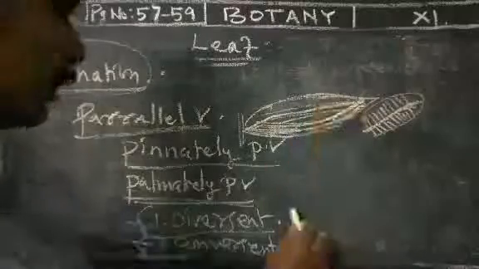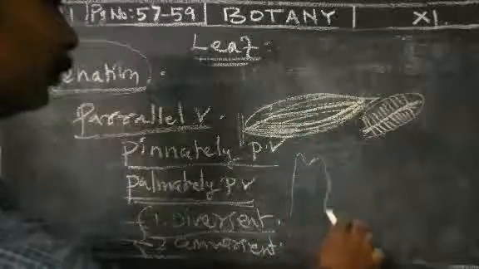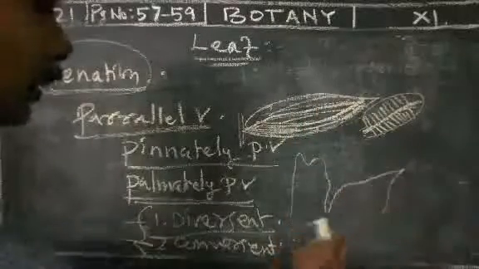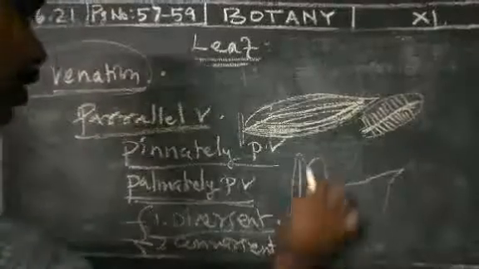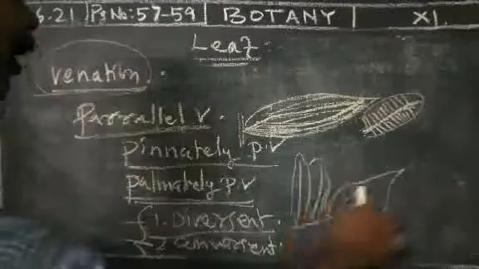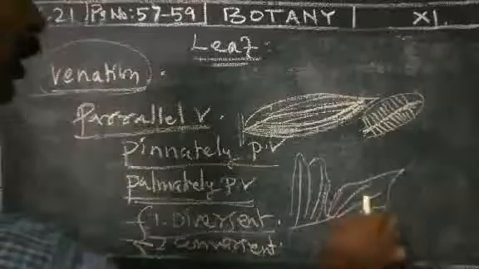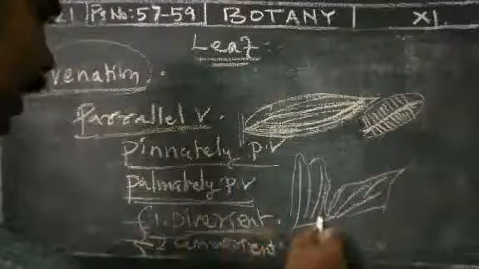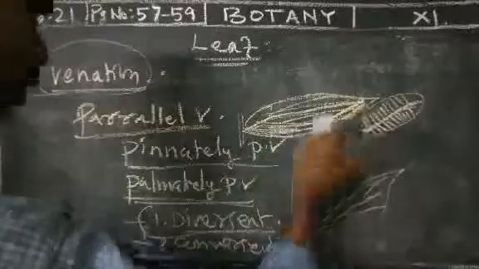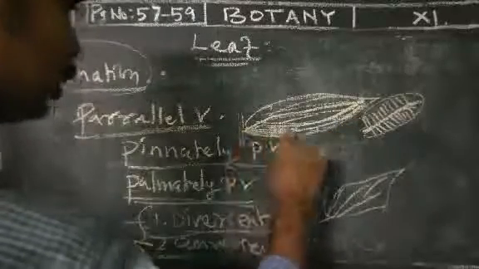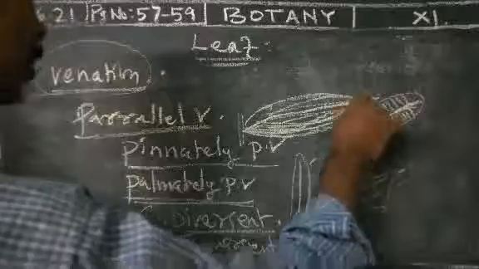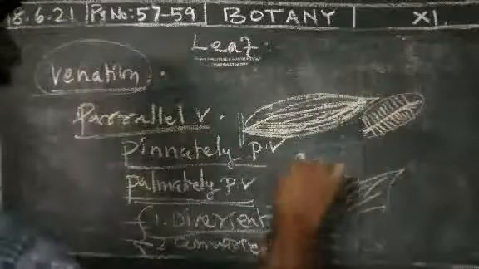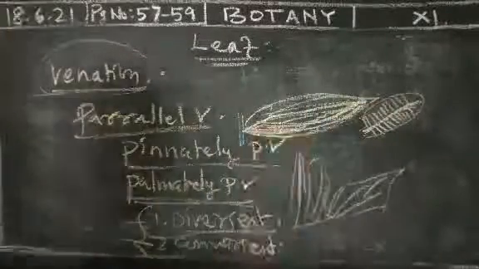In some plants the midrib is there, and the parallel veins go to various regions. In divergent there is no network. This is divergent, and this is convergent, where the veins go from the base towards the margin and the apex region.